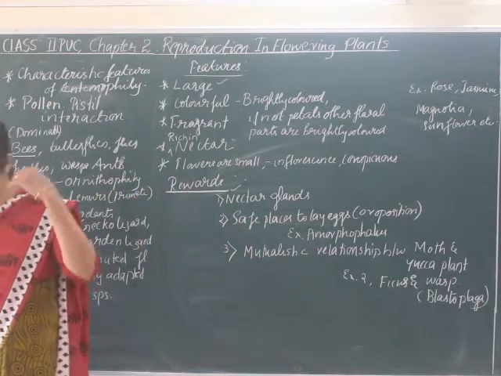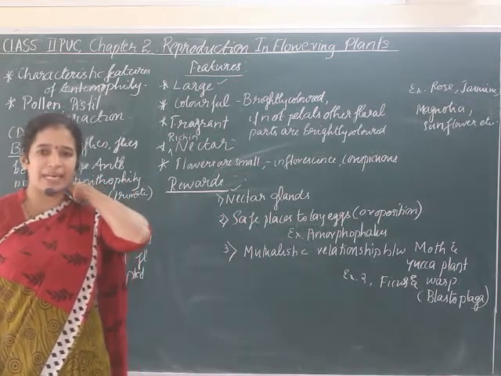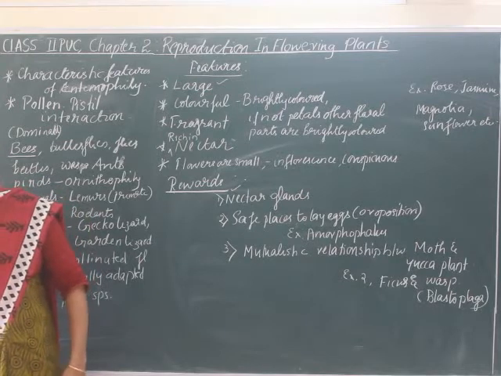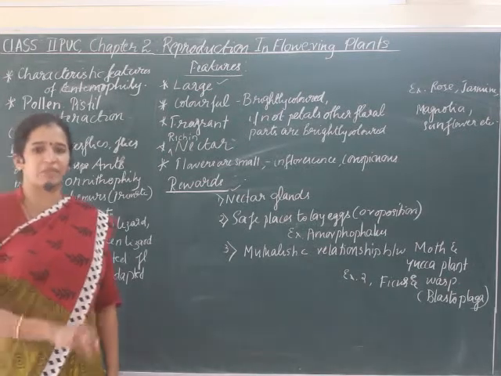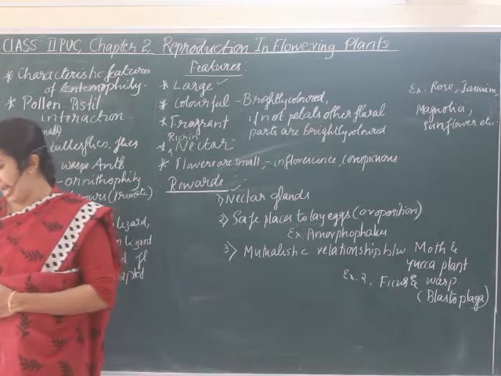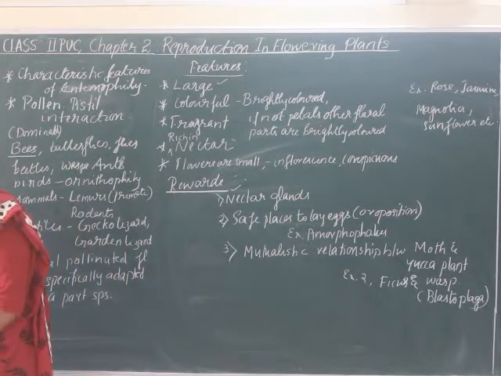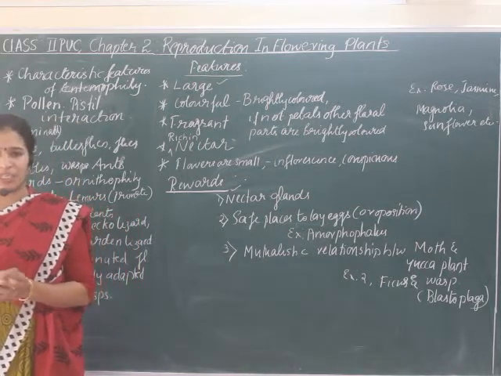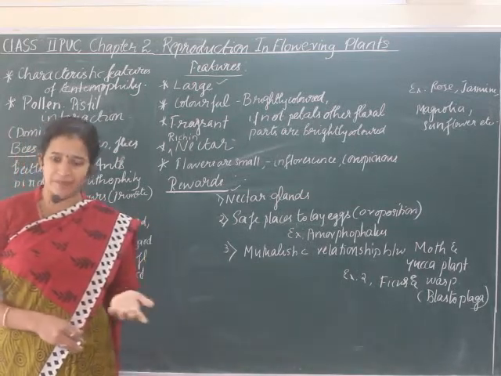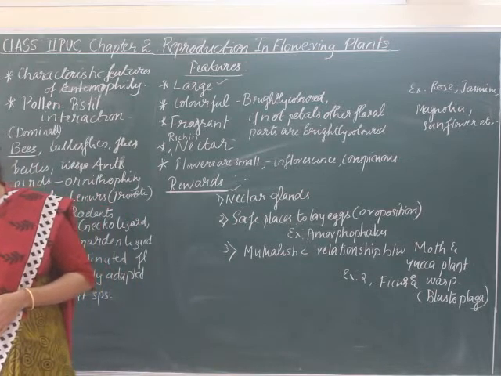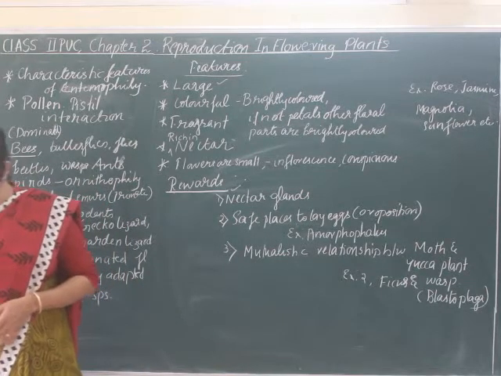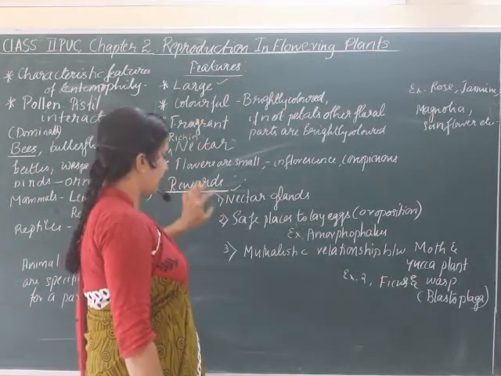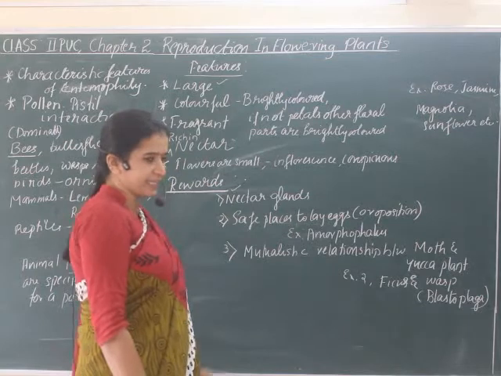Once rewards are provided to the pollinating agents, to harvest the rewards from the flower, the animal visitor comes in contact with these flowers. What happens then? The body of the animal gets coated with pollen grains, and when this animal visits another flower, it brings about pollination. This is about the rewards in insect pollinated flowers in the form of nectar.